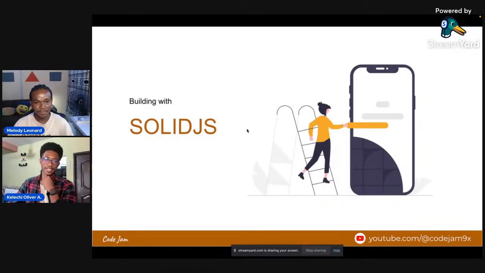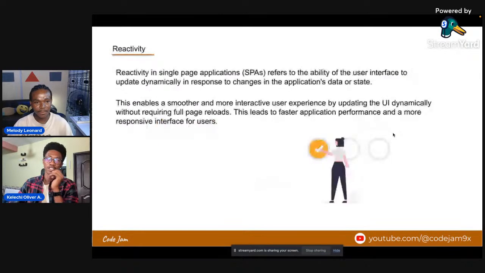And today we'll be building with Solidjs. So first of all, before we discuss Solidjs, we need to talk about something, reactivity, right? Reactivity is a very important concept when it comes to building front-end apps. Reactivity in single-page applications refers to the ability of the user's interface to update dynamically in response to change in application data. So reactivity happens as you load the page. Maybe users are trying to log in, they're trying to act on something, or some data is being pulled, right? That's reactivity. And the way your front-end app responds to that is what decides if your app is responsive, if your app is efficient, right?